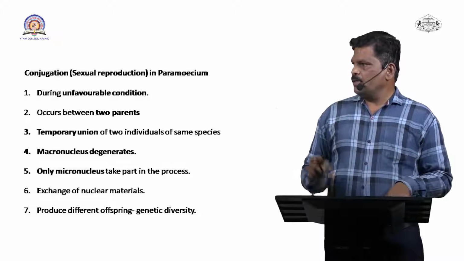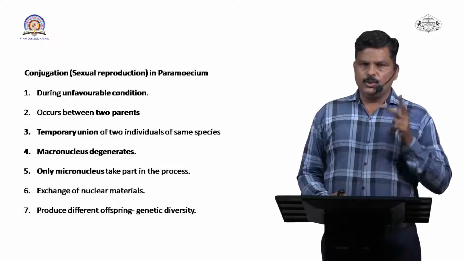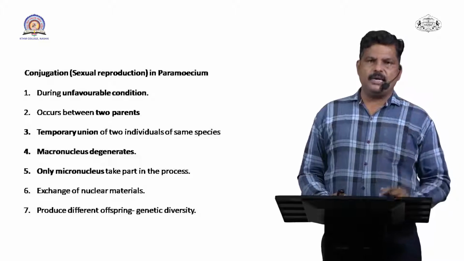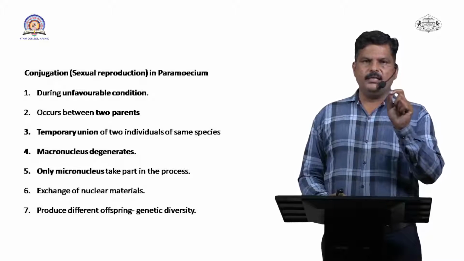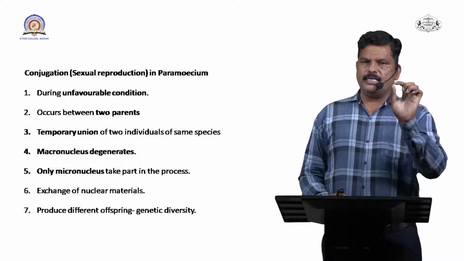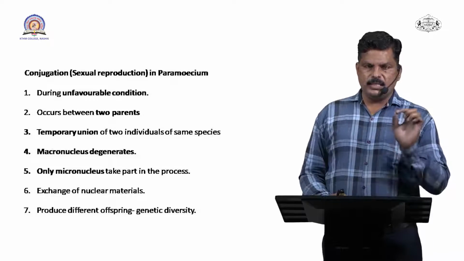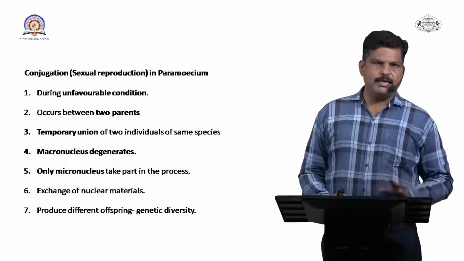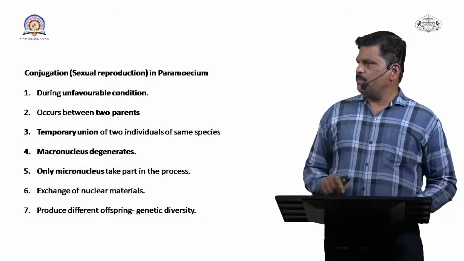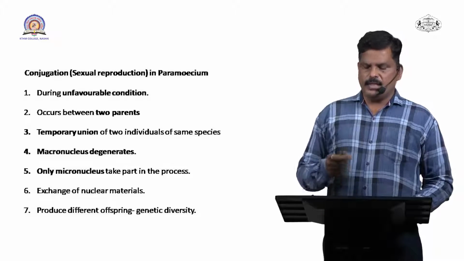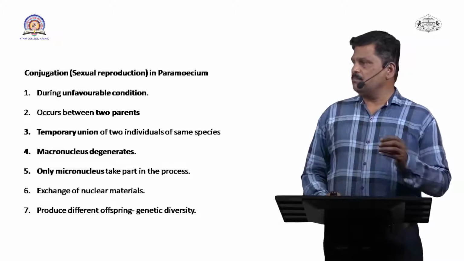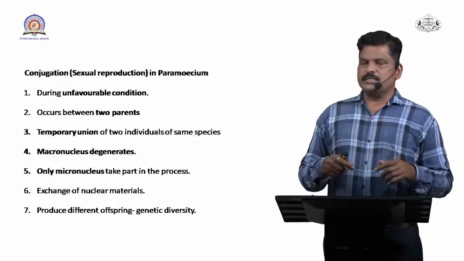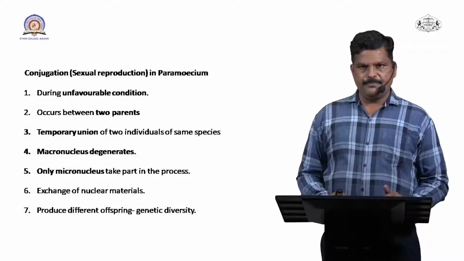Then second, in the case of paramecium, two nuclei are there. One large bean-shaped nucleus is called the macronucleus, while the spherical ball-like nucleus is called the micronucleus. Means in the cytoplasm of paramecium, two nuclei are there, macronucleus and micronucleus. So in the case of conjugation, the macronucleus degenerates. Only the micronucleus takes part in the process of conjugation.